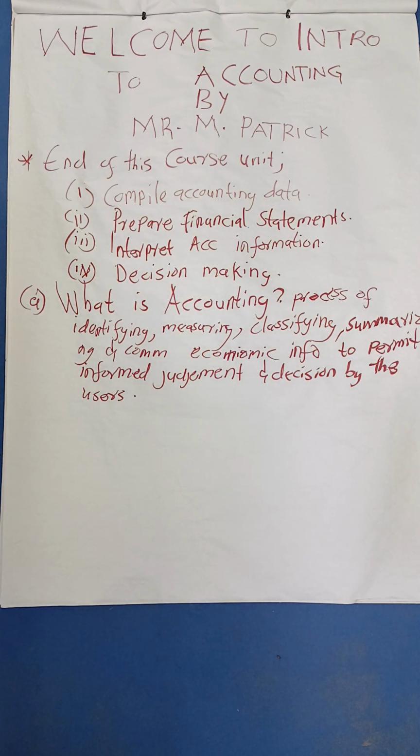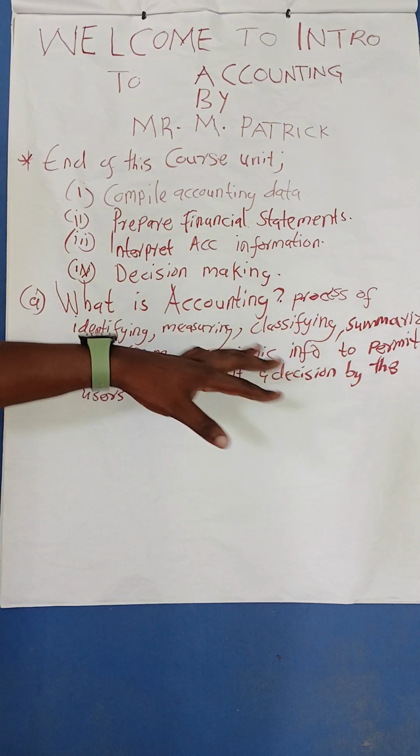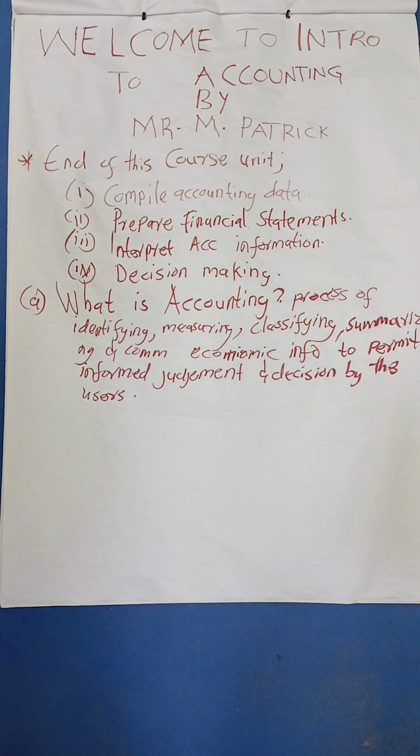So what we are identifying, measuring, summarizing and communicating is all about the business transactions of an organization. Good. Now, we have seen the parts that have been measured. We have seen identifying. What are we identifying? As I've said, it's just about the business activities in the organization.